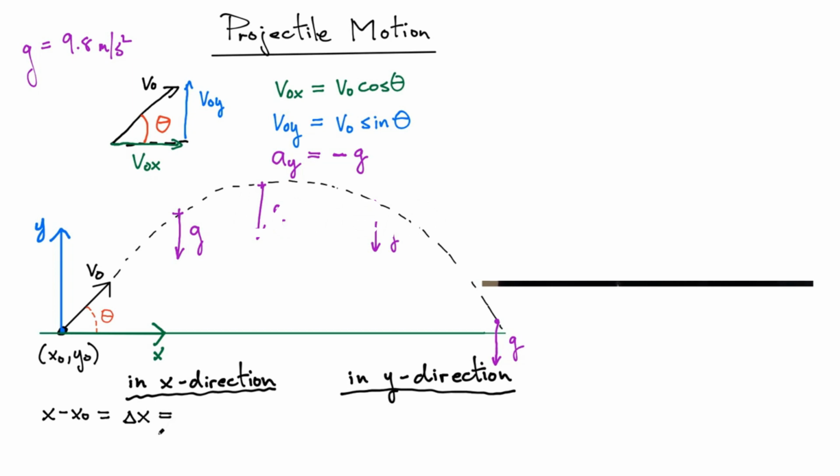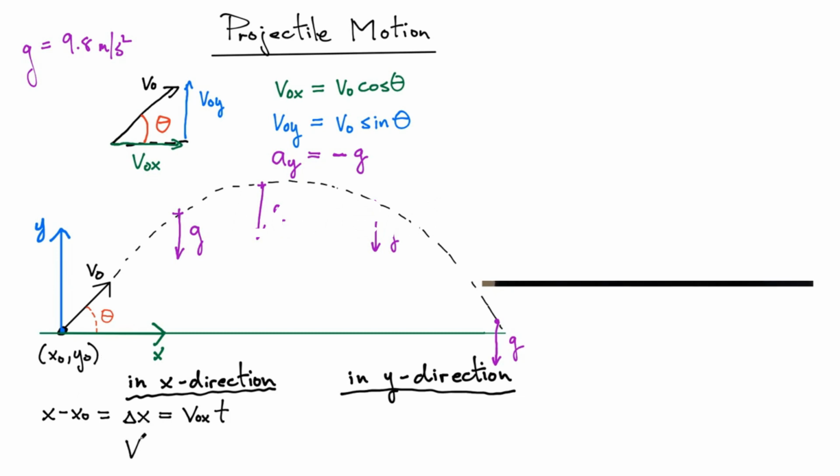So this is simply equal to the initial velocity in the x direction multiplied by time. Now there's no other term for the x displacement because there's no acceleration in the x direction. The acceleration is only pointing down. That's in the y direction. The next thing we want to do is also describe the velocity in the x direction.